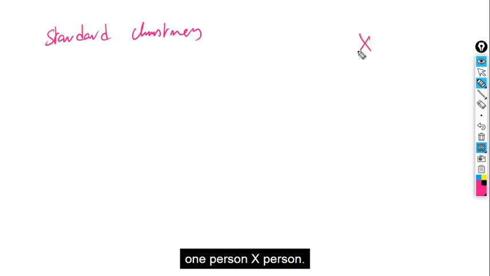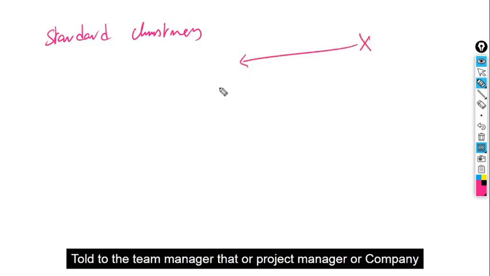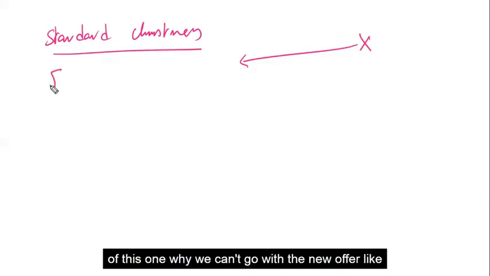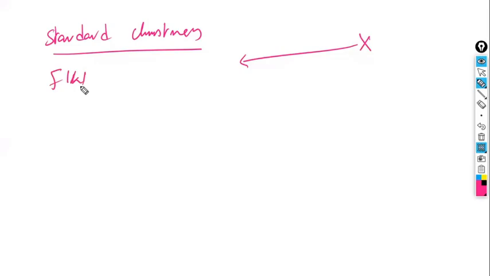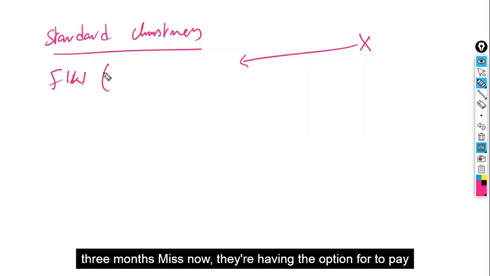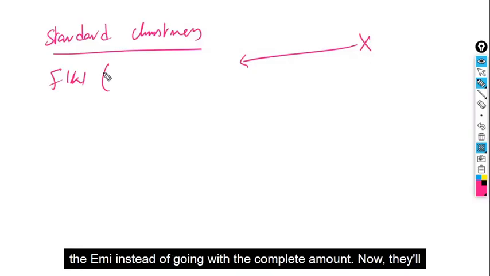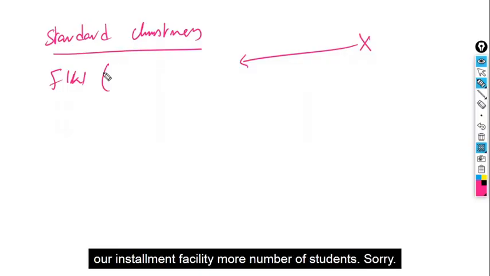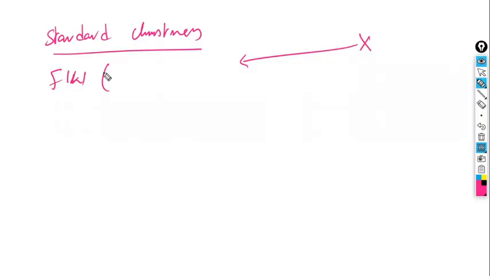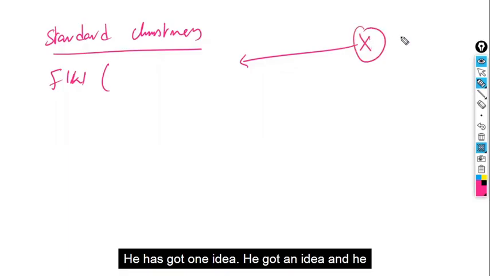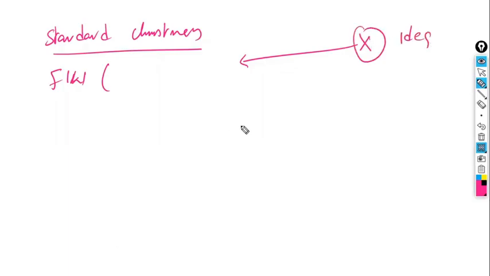Now, one person told the team manager, or project manager, or company CEO, whoever it is: sir, instead of this, why can't we go with a new offer like a full interest rate waiver? Let us create a full interest rate waiver for the next 3 months. Now they have the option to pay by EMI instead of the complete amount. If I give the EMI or installment facility, more people will be attracted to purchase. He got one idea and shared it with that member.